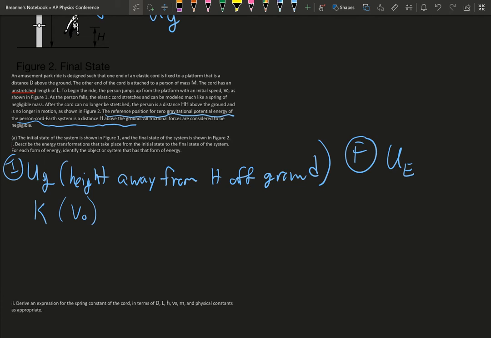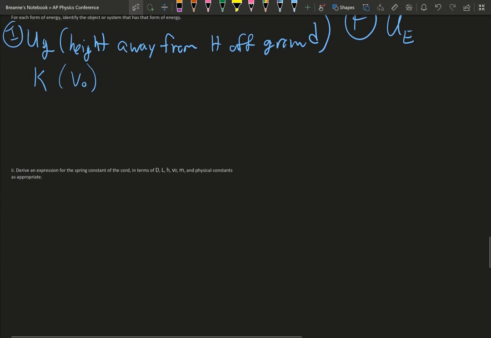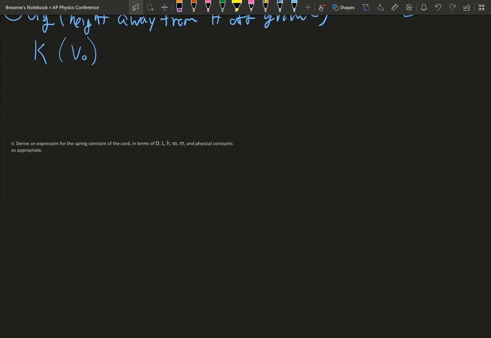And at the end, the person cord Earth system has spring potential energy, or elastic potential energy, because the cord is completely stretched. And as stated in the problem, there is no final velocity, and the person hit the reference point of zero gravitational potential energy. Something like that.